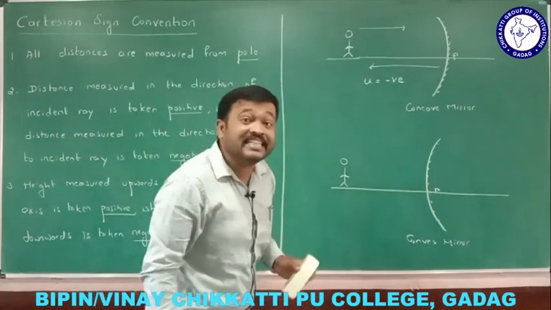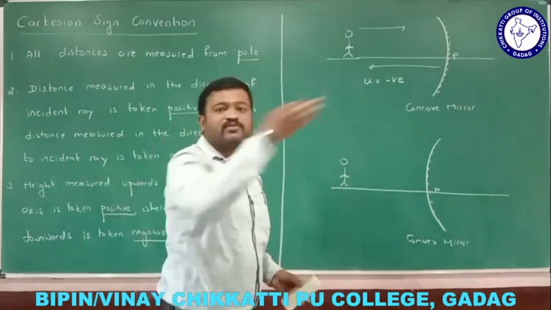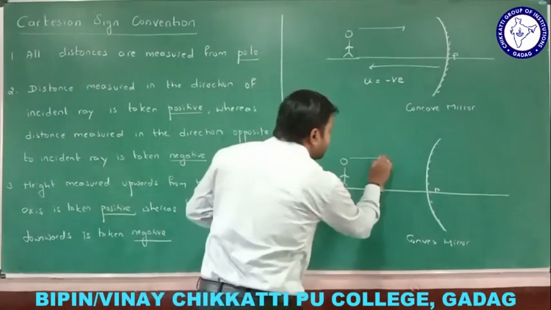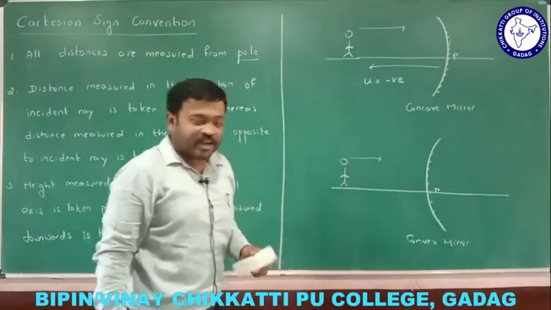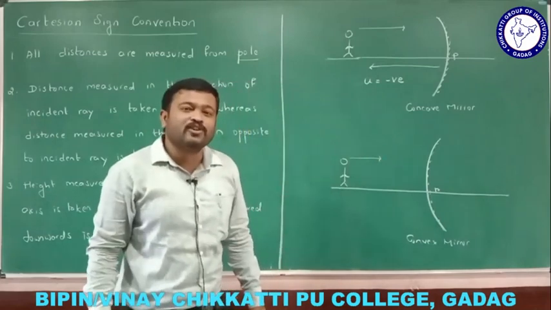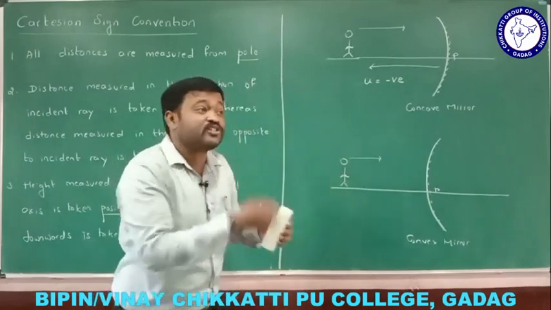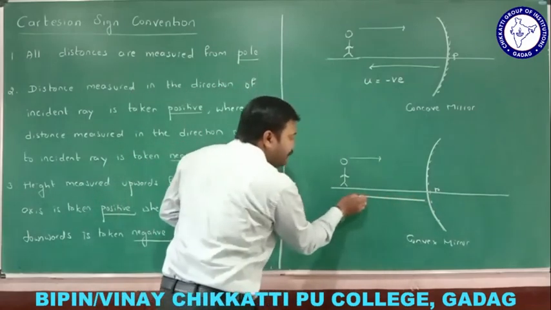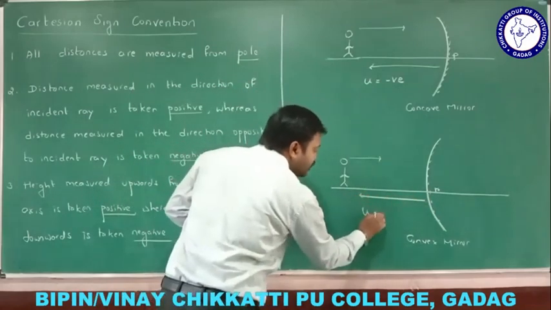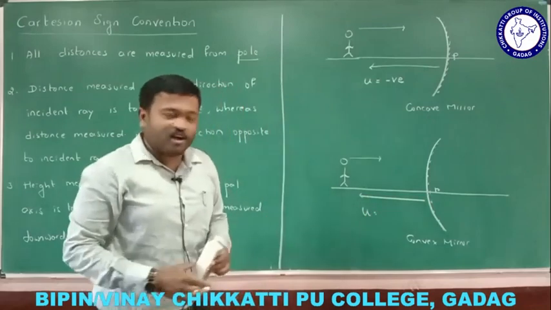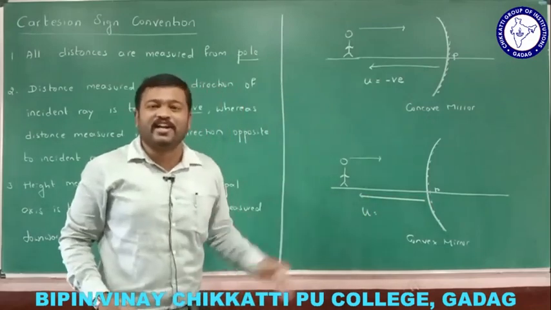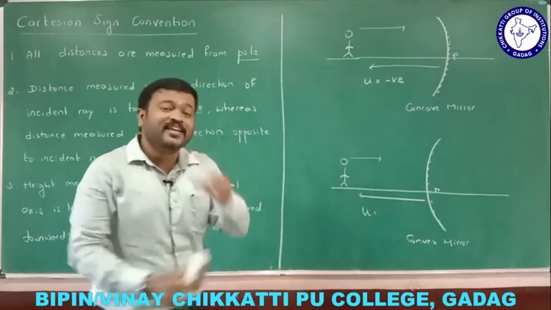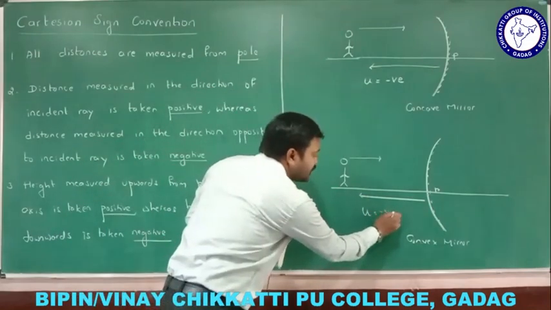The incident ray always comes from the object, and this is its direction. I measure the object distance from the pole itself, that is u. Now tell me, is u positive or negative? Here also u is negative, the object distance is negative.